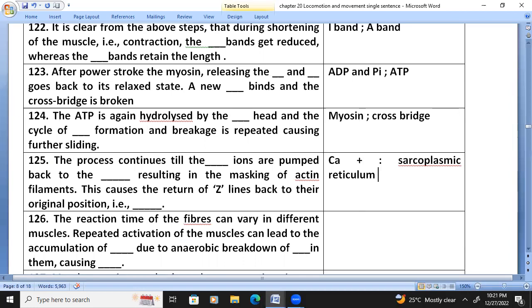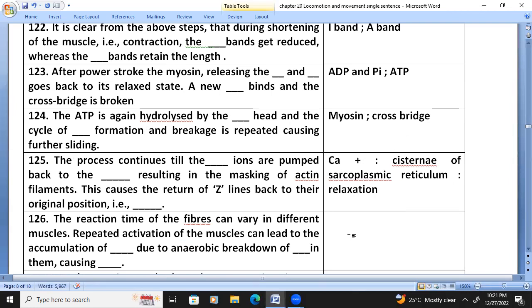This causes the return of the Z lines to their original position. We call it relaxation. Calcium ions have to go into the cisternae of the sarcoplasmic reticulum.